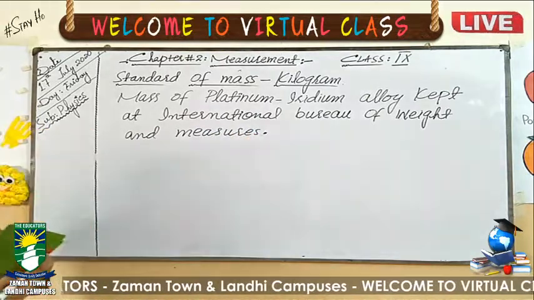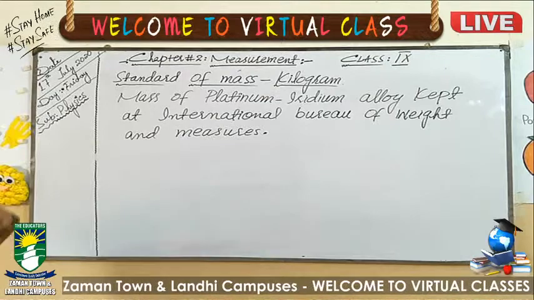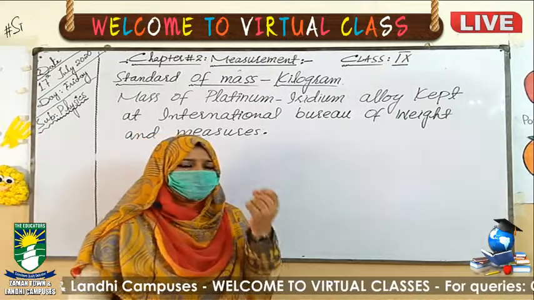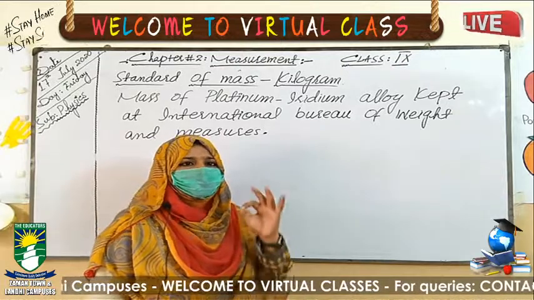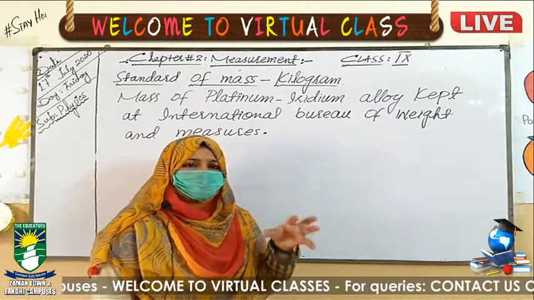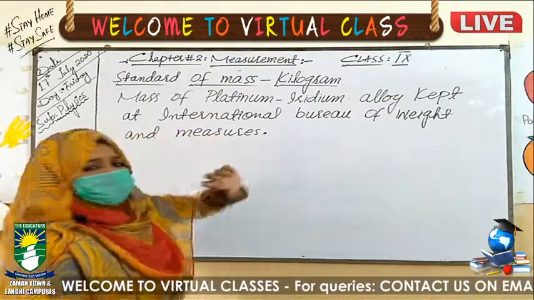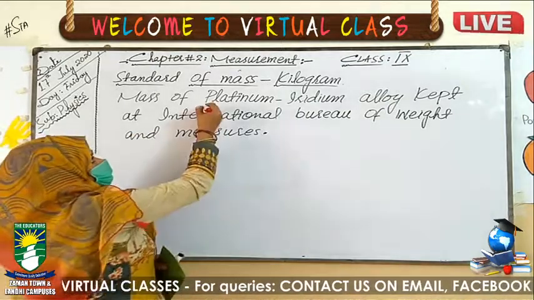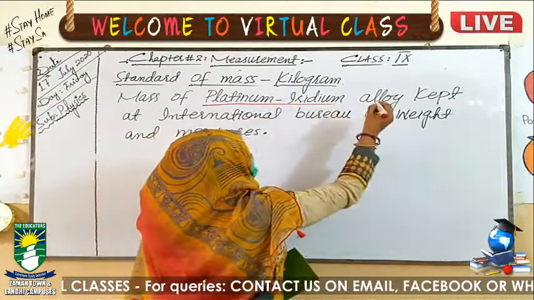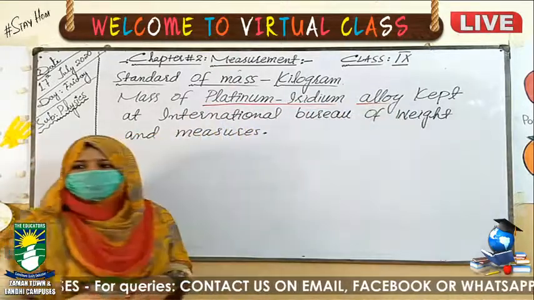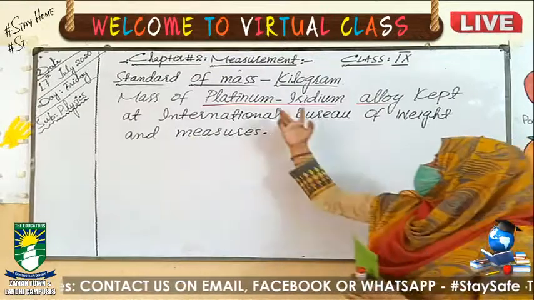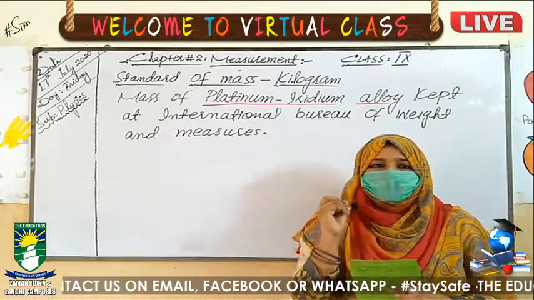Now what this definition is telling you is how much quantity of material is present in 1 kilogram. It is the standard. Here is an alloy, that is platinum iridium alloy. What is platinum iridium alloy? An alloy is basically a mixture of two metals.